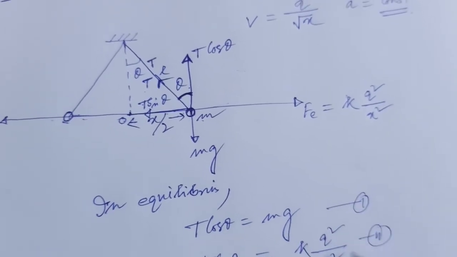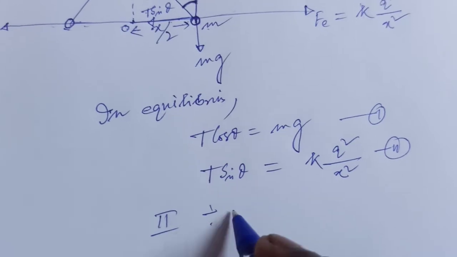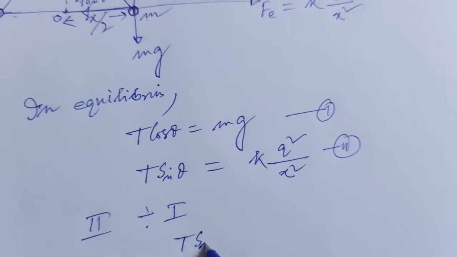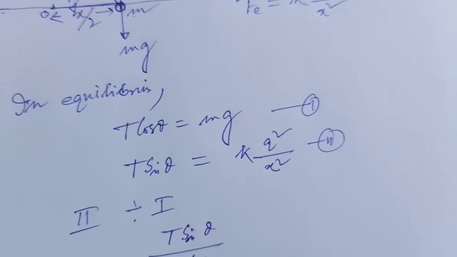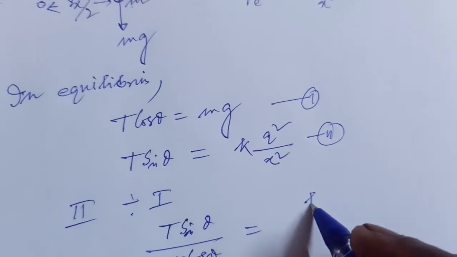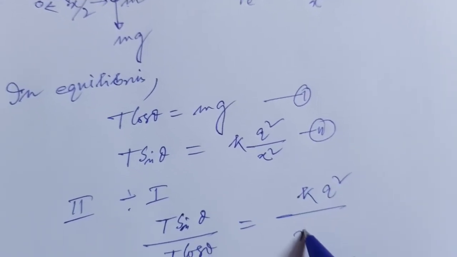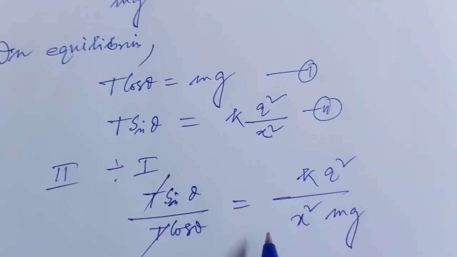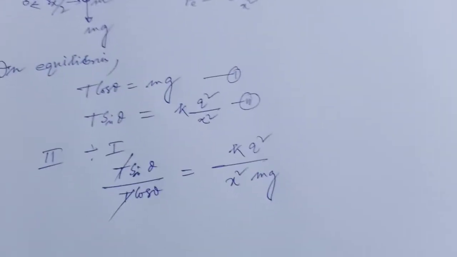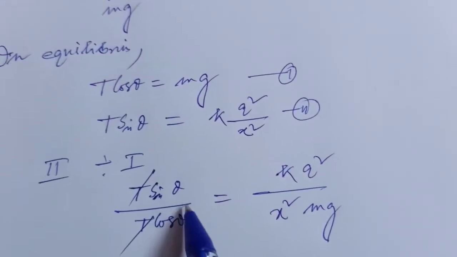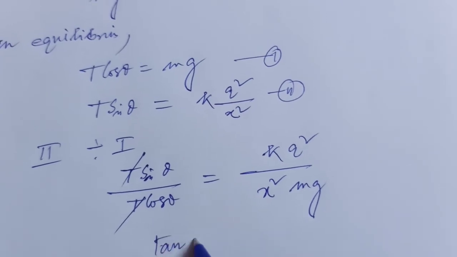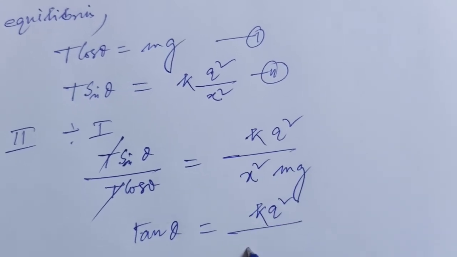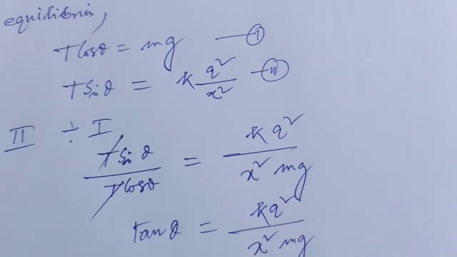If we divide 2 by 1, then t sin theta by t cos theta is equal to k q square by x square by mg. So cancel t, and sin theta by cos theta, that is tan theta, equal to k q square by x square mg.